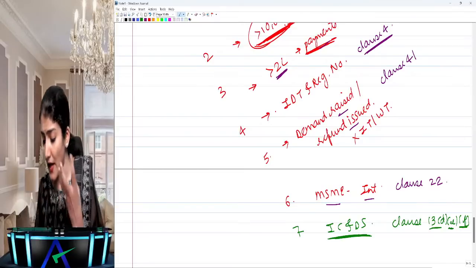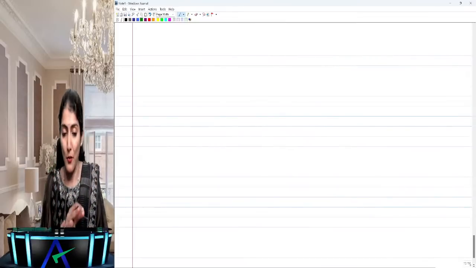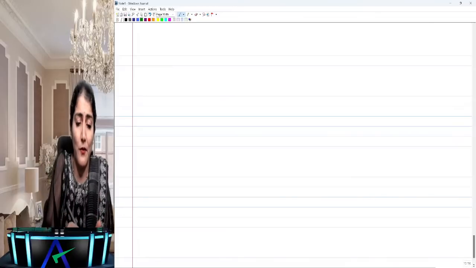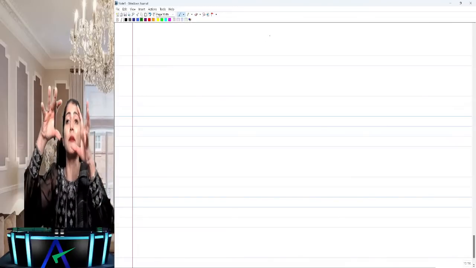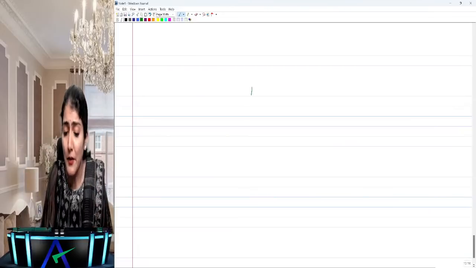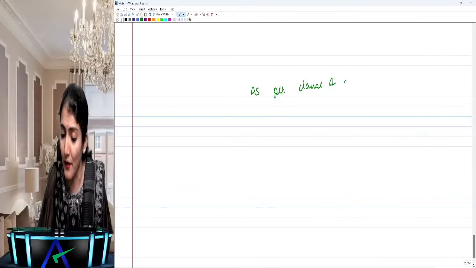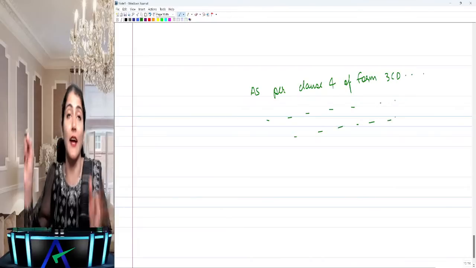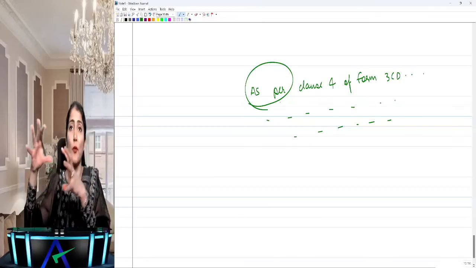Okay, right. So now say there is a case study in the exam regarding these tax audit clauses, any of the clauses of tax audit. So first, what do you write down in your answer? Reporting requirements under clause so-and-so of form 3CD, and then you write as per clause, say clause 4 of form 3CD, the tax auditor is required to report whether the assessee is liable to pay any indirect taxes, right? So all your answers start with 'as per', and you write down the provision over there.